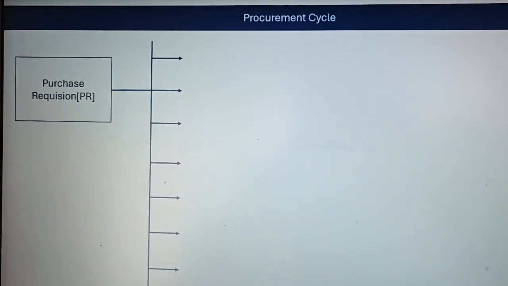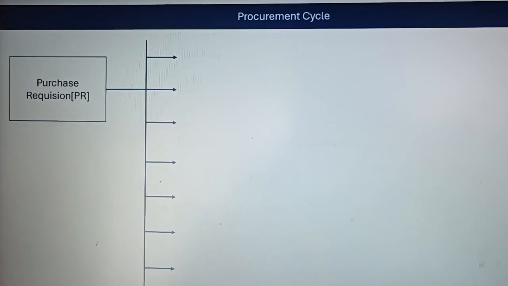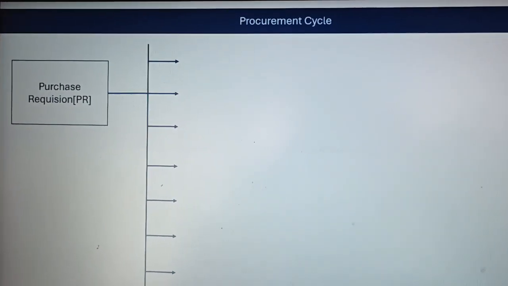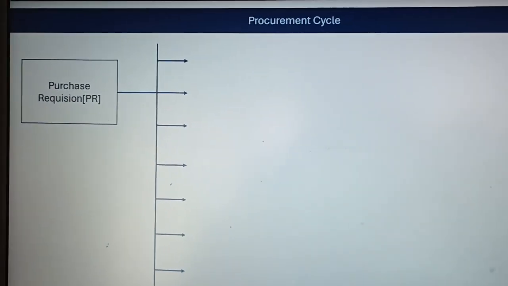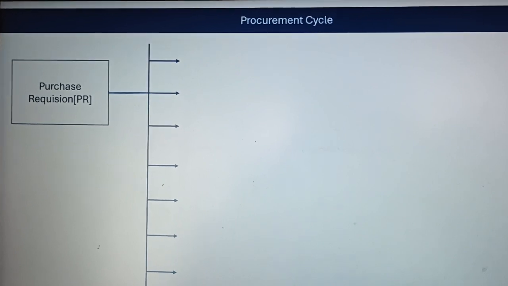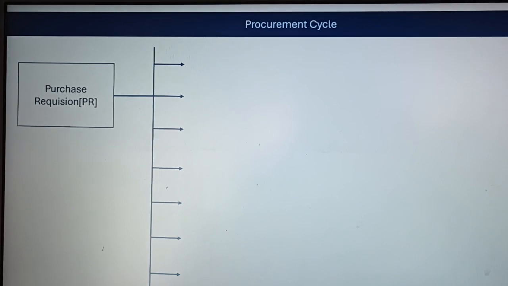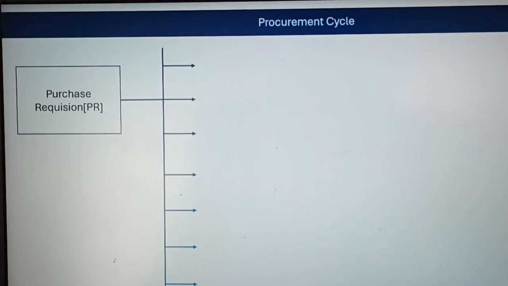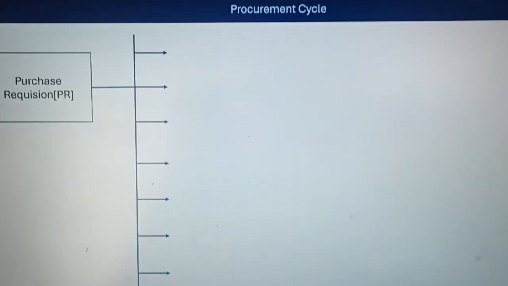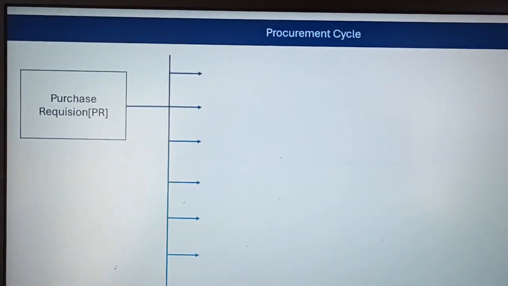Today we will discuss in depth what we should review in a purchase requisition once we get it, so we can get minimum queries from the vendor for clarification and execute the contract smoothly.